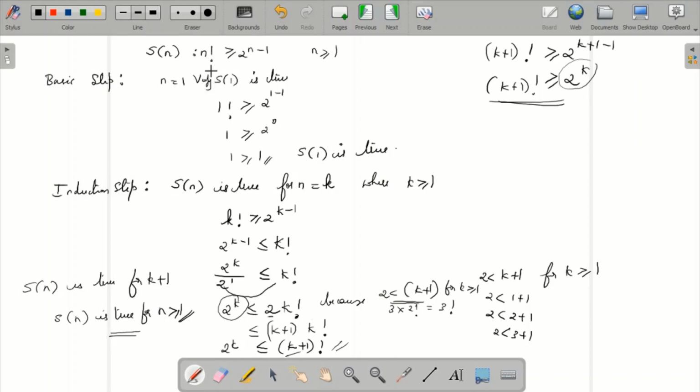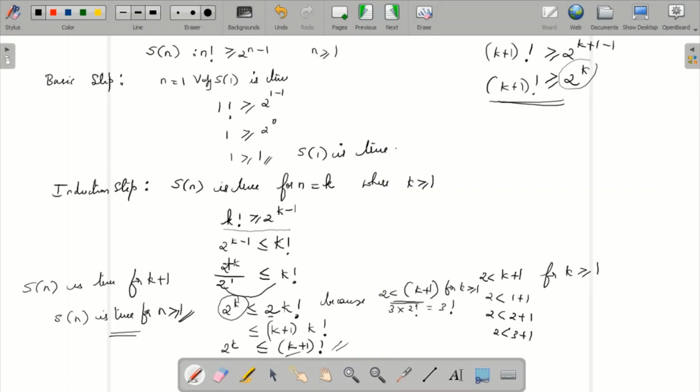Firstly we proved for 1 factorial, which you know is 1 itself. 2 to the power 1 minus 1 is 2 to the power 0, so that is greater than or equal to 1. That's what I got. Next I had k factorial; this is the main step I assume to be true. From this I wanted to prove k plus 1 whole factorial with 2 to the power k. So k plus 1 factorial I am supposed to get, and here 2 to the power k I am supposed to get. So I played the game over here itself.